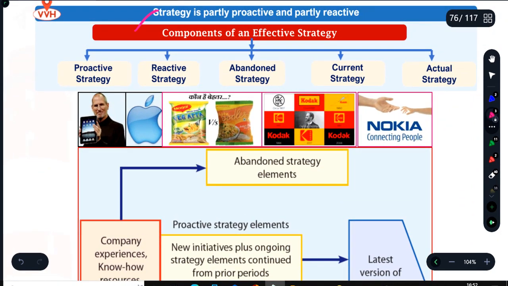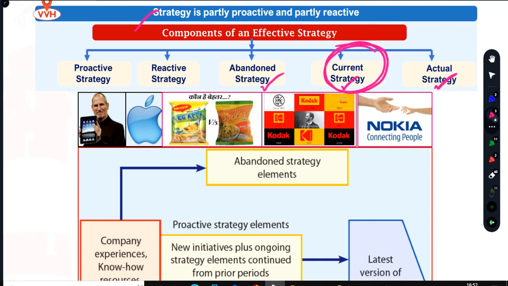Most of the times this question is asked by the examiner. It can be proactive, it can be reactive, but there is also something called abandoned strategy, current strategy, or actual strategy. Initially, whatever we plan is the current strategy, or planned or intended strategy, but with time, with a changing environment, we have two types of option. One is called proactive strategy, where we take first mover advantage. Proactive means a strategy which had not been implemented by anybody else, based on some innovation or R&D. We opt for a proactive strategy that gives any company, any firm, a first mover advantage in the market.